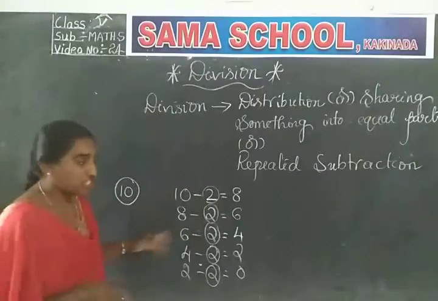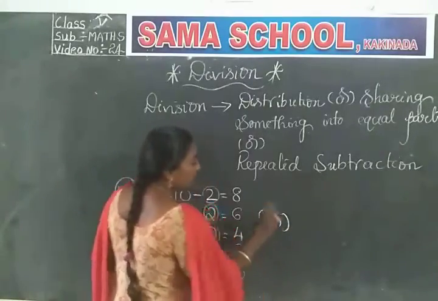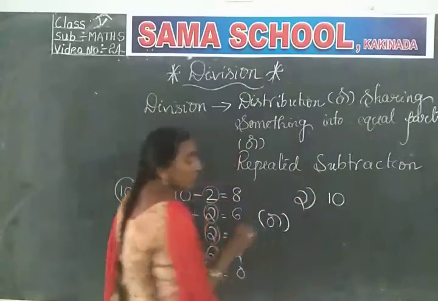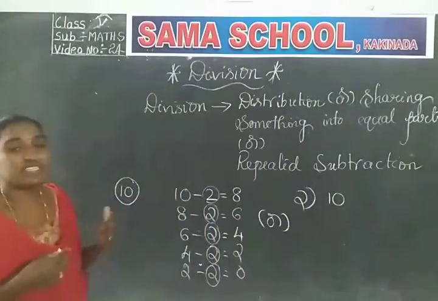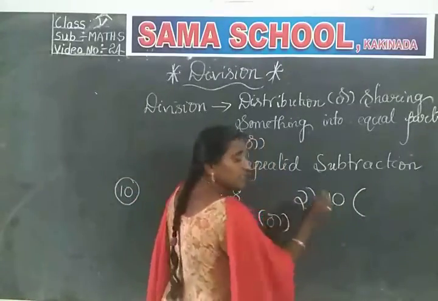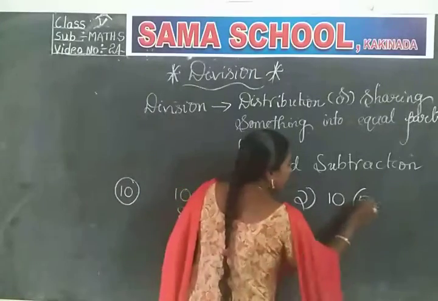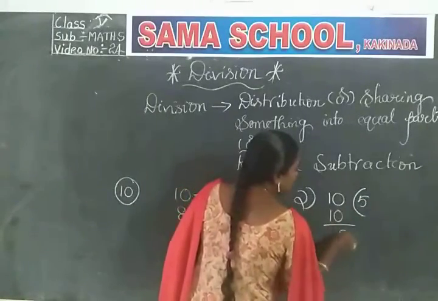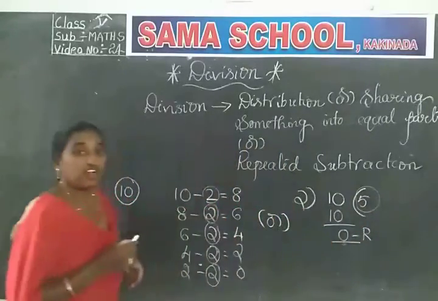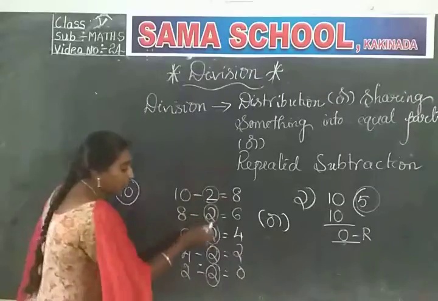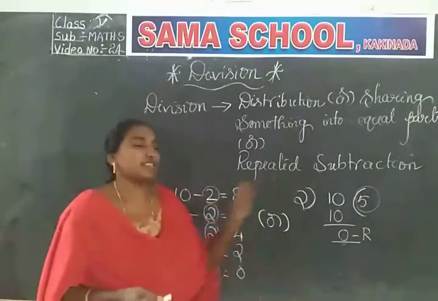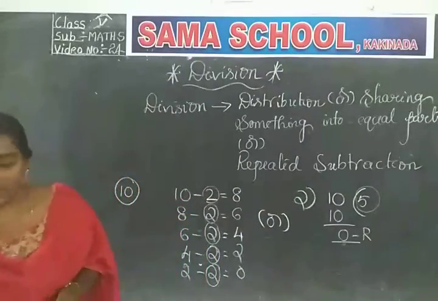This repeated subtraction I will show you in the form of division. You have totally 10 chocolates. You want to distribute 2 chocolates to each of your friends. So to how many friends can you give these chocolates? In the 2 table you have 10. How many times? 5 times. So 2 5s are 10. This is 0 remainder. So these chocolates are sufficient for how many students? 5 students. Here how many times have you subtracted? 5 times. So this repeated subtraction is nothing but division. Is it clear, children? Okay.